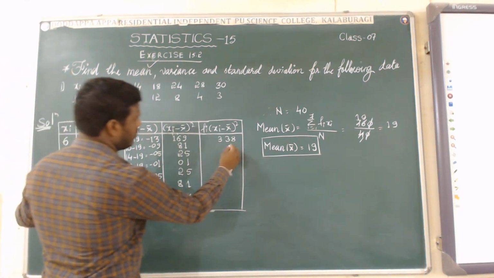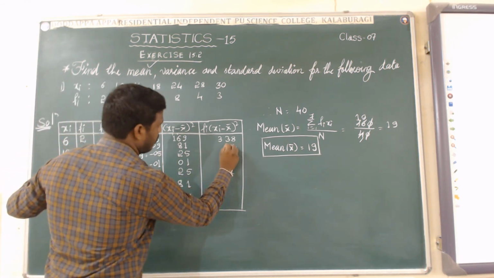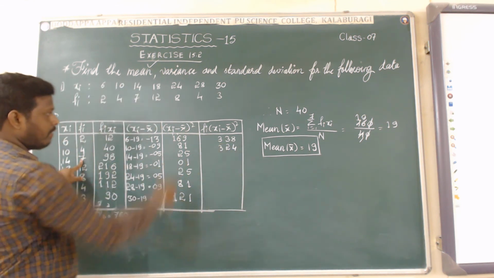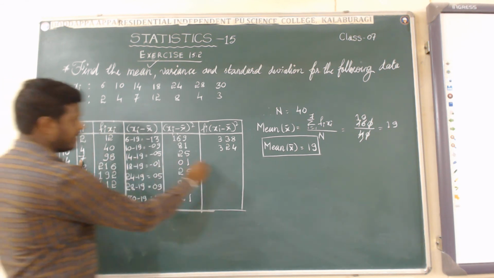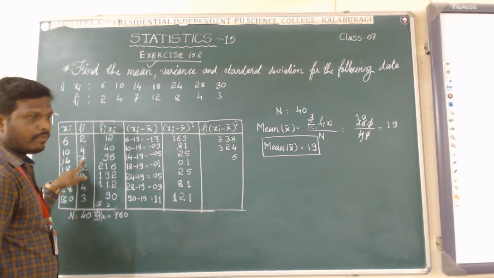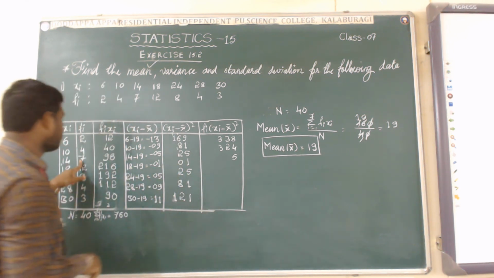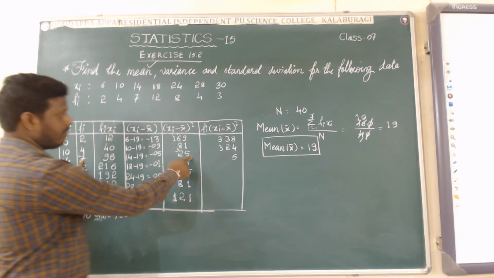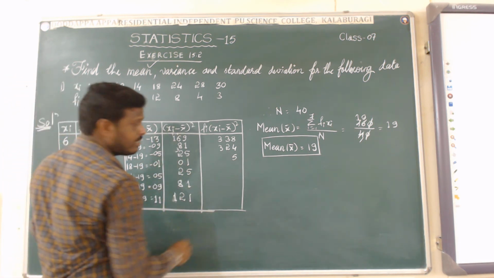Now 4 into 81. 4 times 1 is 4. 4 times 8 is 32. 324. Next, 7 into 25. How much will come? 175. That means 7 times 5 is 35, keep 5 carry 3. 7 times 2 is 14, plus 3 is 17.